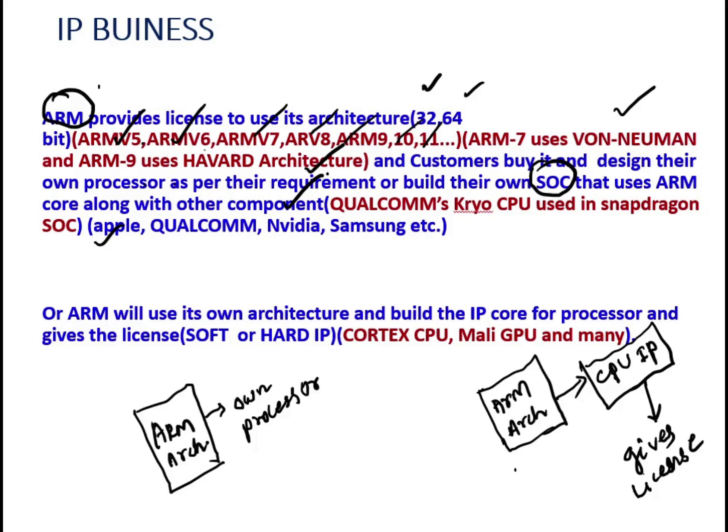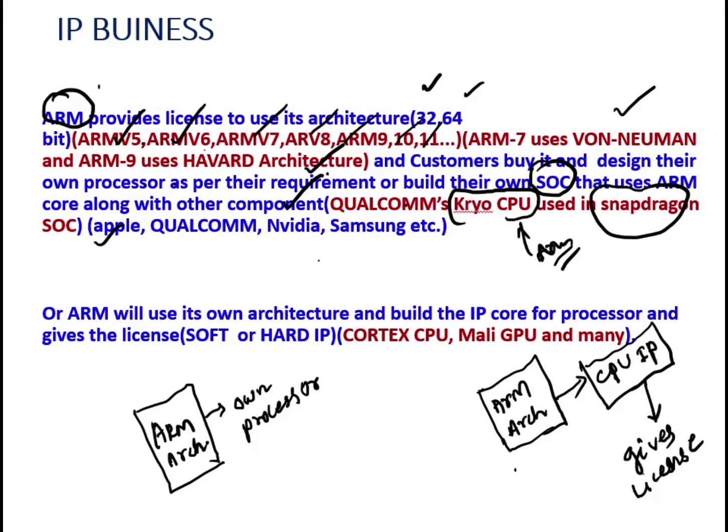In their product. For example, one example is Qualcomm's Cryo CPU. The name of the CPU is Cryo. That belongs to Qualcomm, and that is used in the Snapdragon SoC. That uses this Cryo CPU. It uses the ARM architecture.